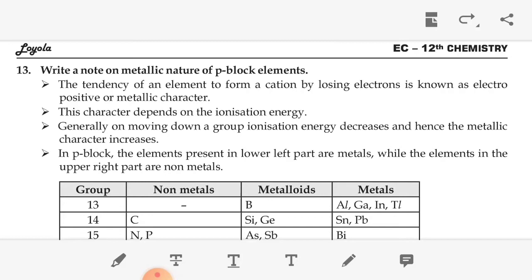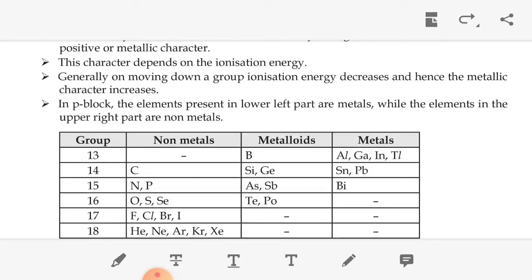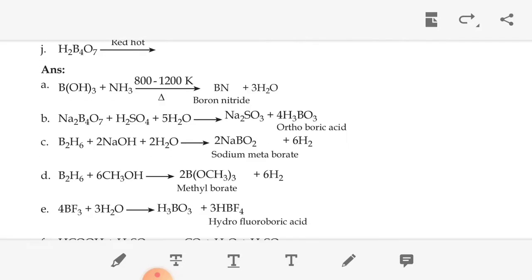So this character depends on the ionization energy. As we move down the group, the ionization energy decreases and the metallic character increases. The ionization energy decreases as we move down the group, so the metallic nature increases. Okay.